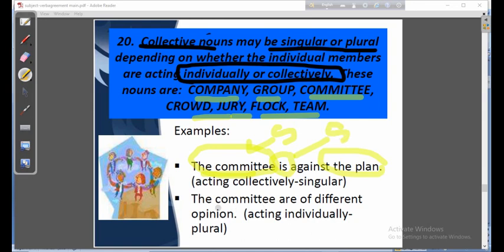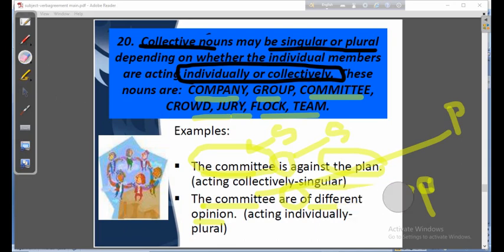But my dear students, here: the committee are of different opinion. So it is plural, the committee is plural, and the verb is also plural.